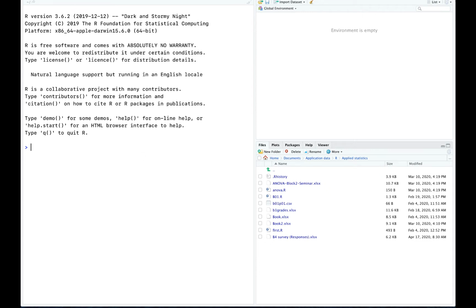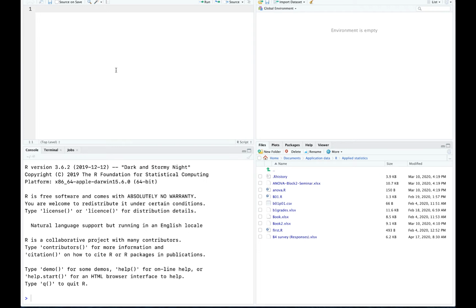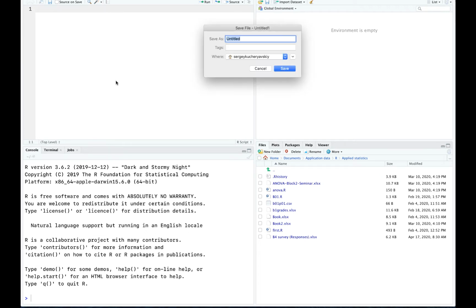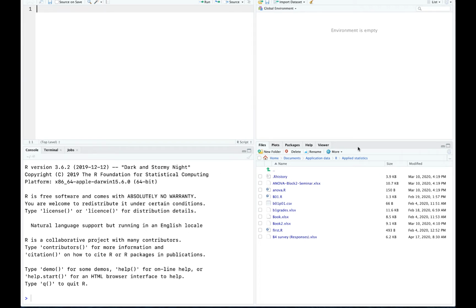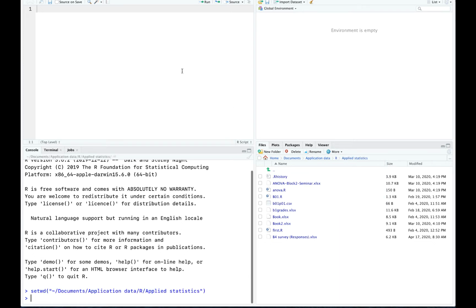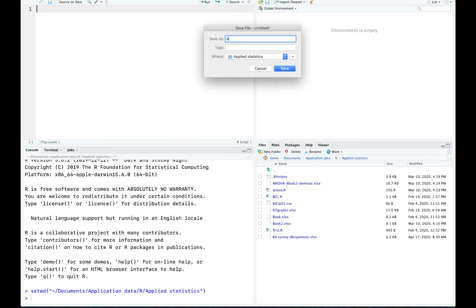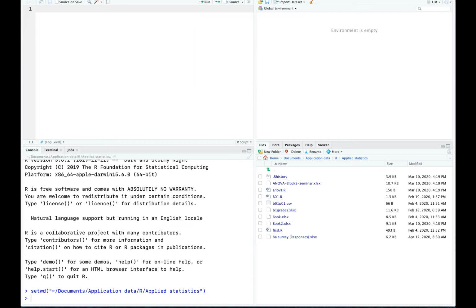So I will make a new script for that and call it B4. And I think I forgot to make it the working directory, so I'll set it as working directory and save it as B4.04, let's say lecture. Okay. So that's the script.